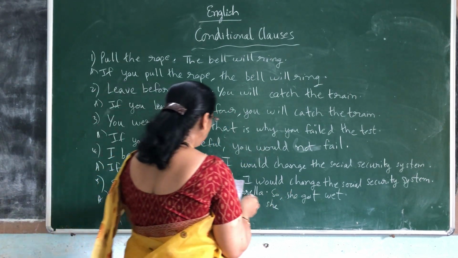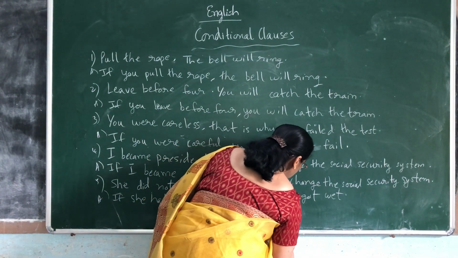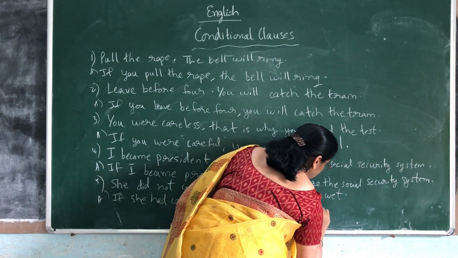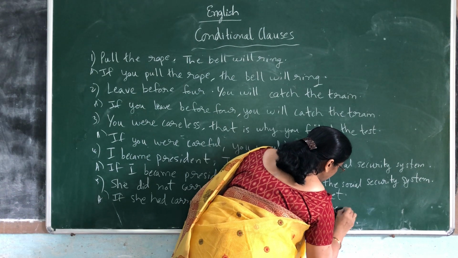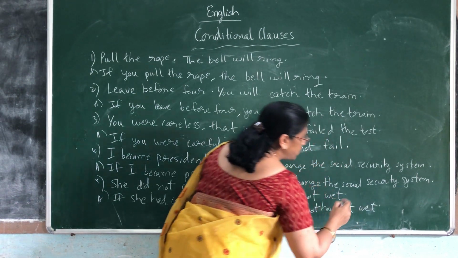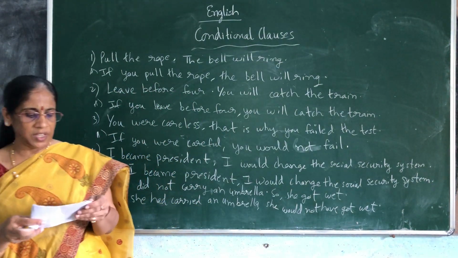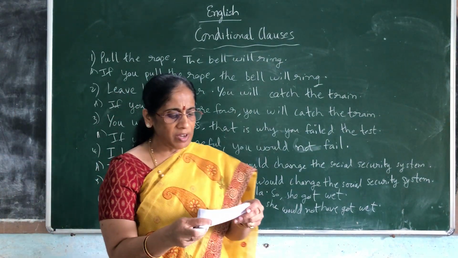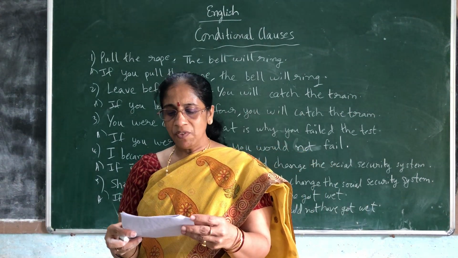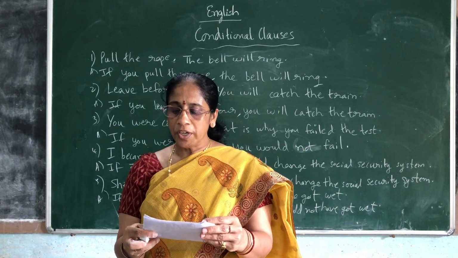What you should write? She would not have got. She would have or would not have, you should use number. She would not have got wet. Okay, children? Like this, one more example, just see. Kavita did not prepare well for the examination, so she failed. Okay? If Kavita had prepared well for the examinations, she would not have failed.